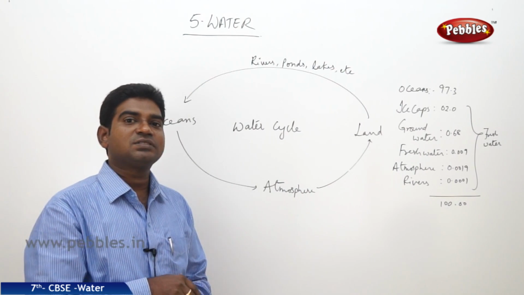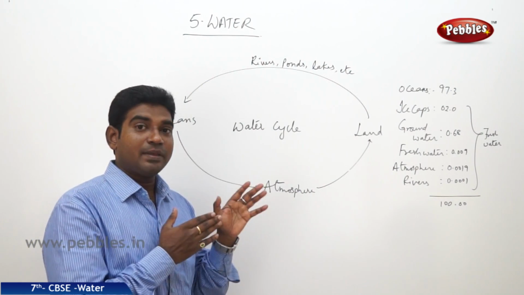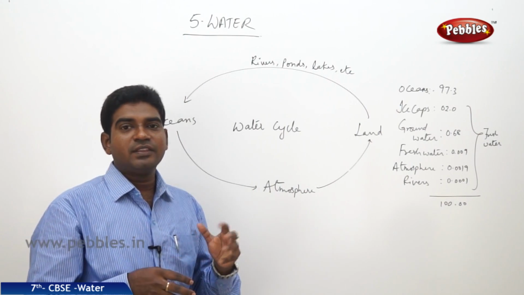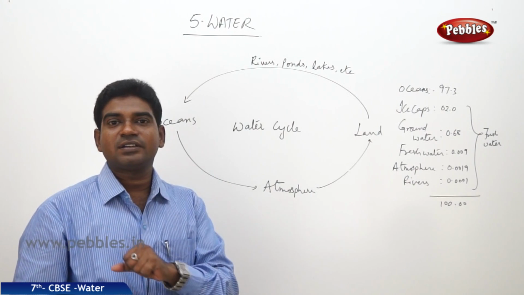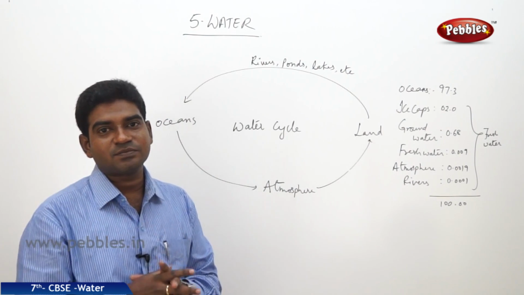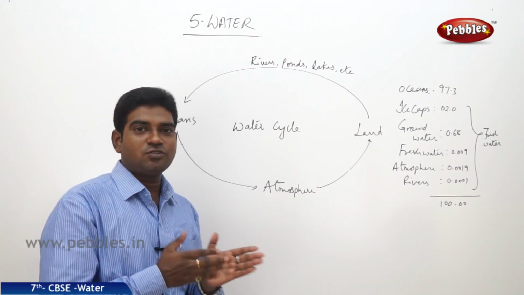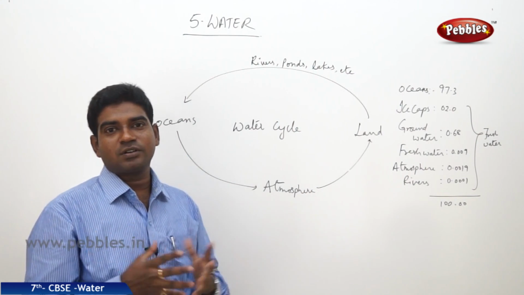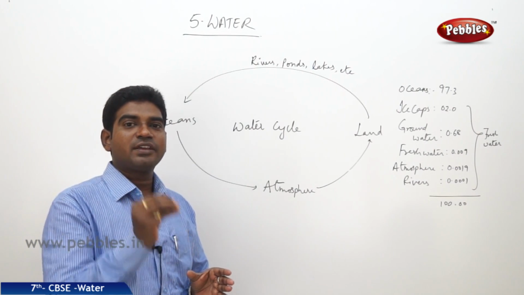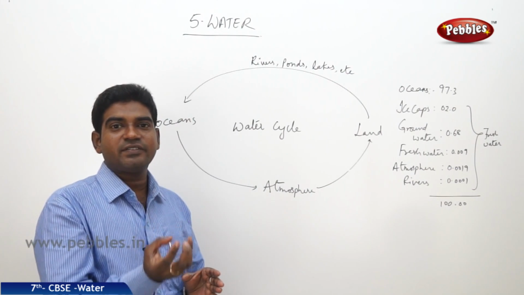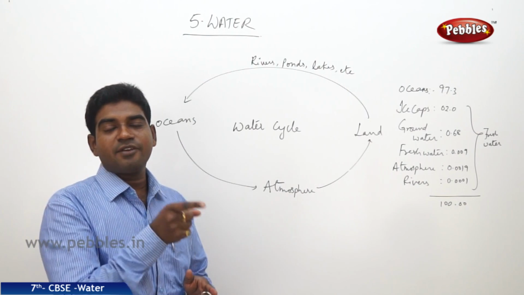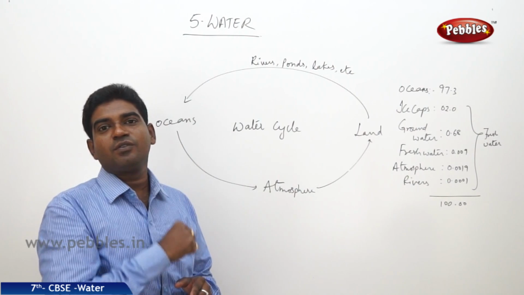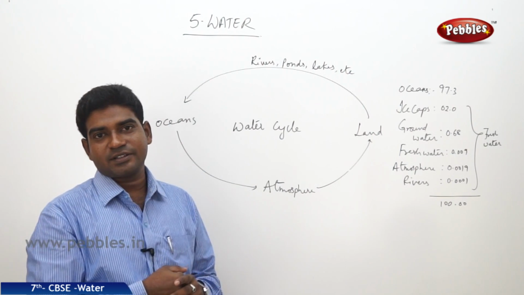You may get a doubt, sir: if the same water has been present on the planet for millions of years, then why is the percentage of fresh water not getting reduced or increased? The ocean water which is converting into water vapor is just giving up the fresh water. So the same fresh water is reaching the rivers, lakes, ponds and everywhere. The same water we are utilizing.